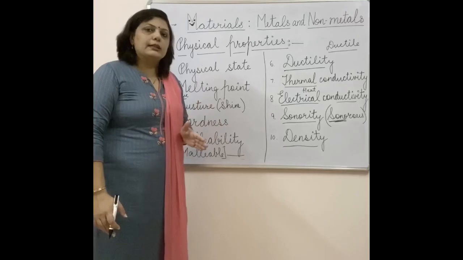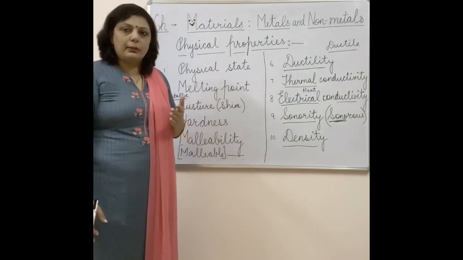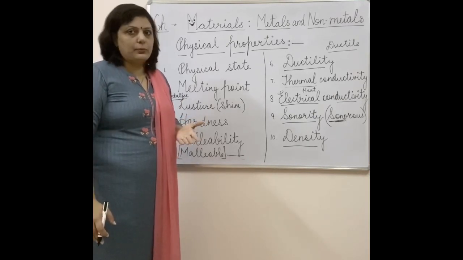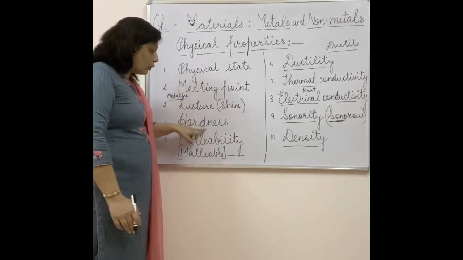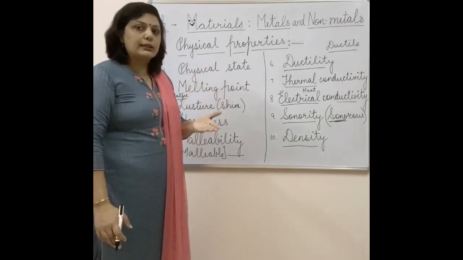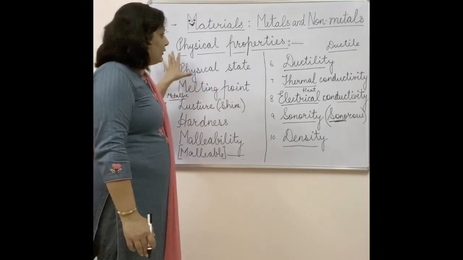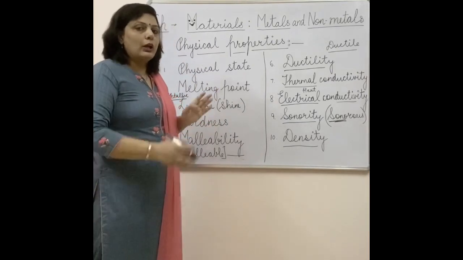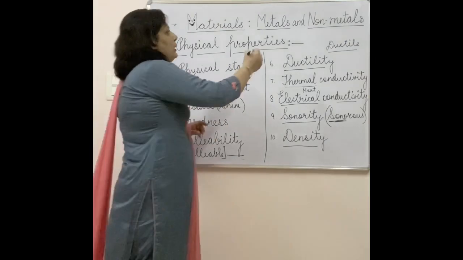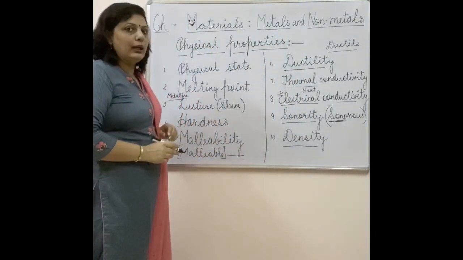Generally, most metals and non-metals can be characterized on the basis of these physical properties, but there can be exceptions in all the cases. All metals cannot be solid, there can be an exception for that. All metals cannot be good conductors, there can be an exception. All metals cannot be hard, there can be an exception. In the same way, all non-metals cannot be of the same state, there can be an exception. So this is just a brief of the physical properties. Now I will explain how you can differentiate between metals and non-metals on the basis of these physical properties.